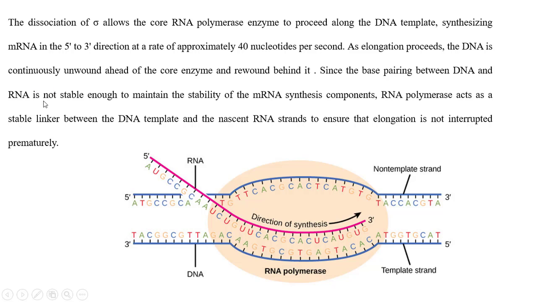Since the base pairing between DNA and RNA is not stable, to maintain the stability of the mRNA synthesis components, the RNA polymerase acts as a stable linker between the DNA template and the nascent RNA strand to ensure elongation is not interrupted prematurely. That means the RNA polymerase moves along the DNA template and continuously synthesizes the RNA molecule till the terminal size is reached.